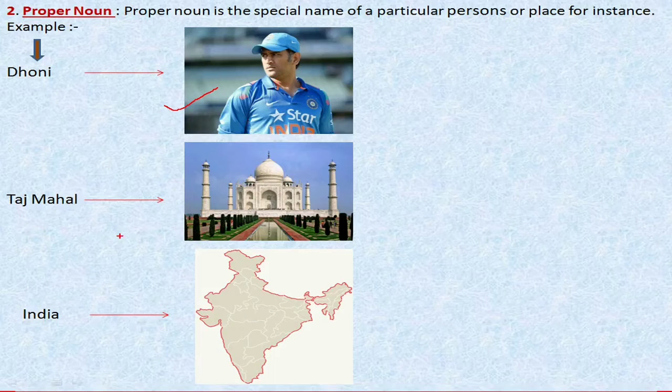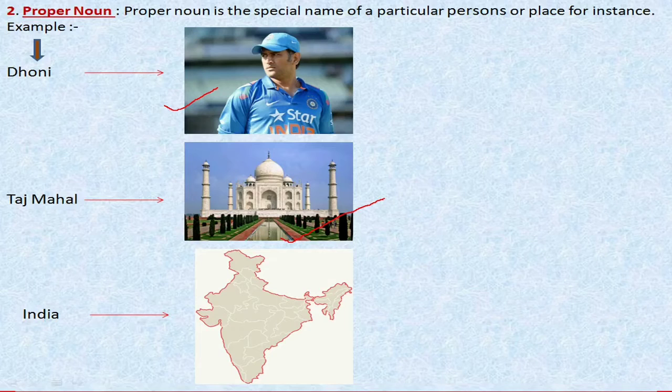In the same way, Taj Mahal is the name of a particular monument. We can't say that any monument is known as Taj Mahal. Taj Mahal is a special or particular monument. Like that, if we have to take the name of any country, we have to take the particular name of that country, because no two countries have the same name.